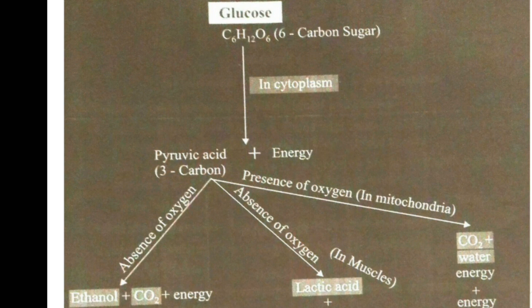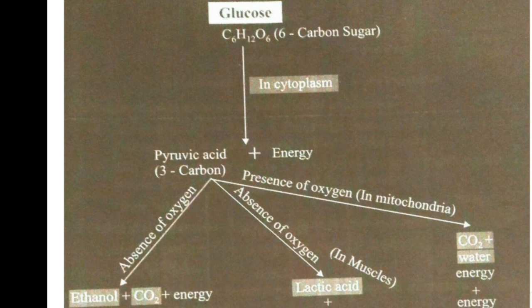And the next one is that in the absence of oxygen in our muscle cells, when we require more energy, some of the pyruvic acid is converted to lactic acid and energy. That is also considered anaerobic respiration because it is happening in the absence of oxygen. Here the product is lactic acid plus energy, and that occurs in our muscles. And the third pathway is in the presence of oxygen.